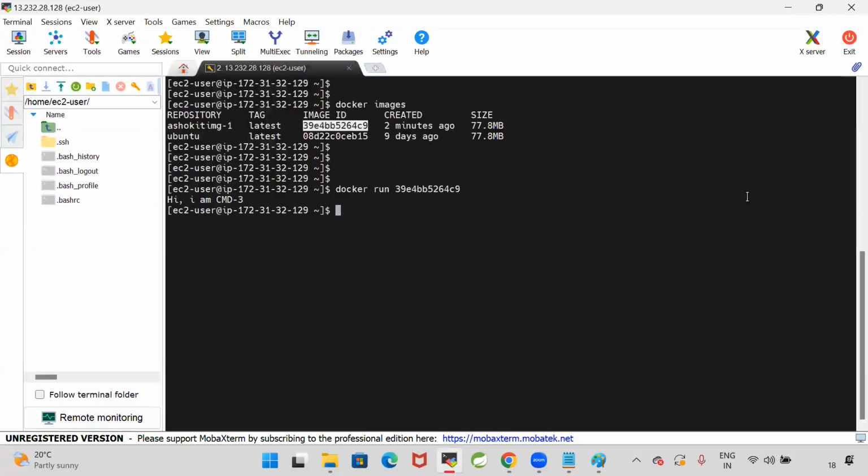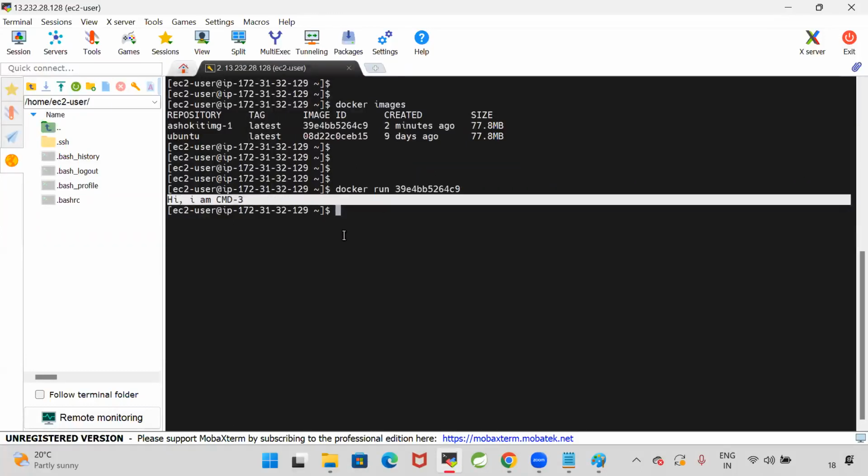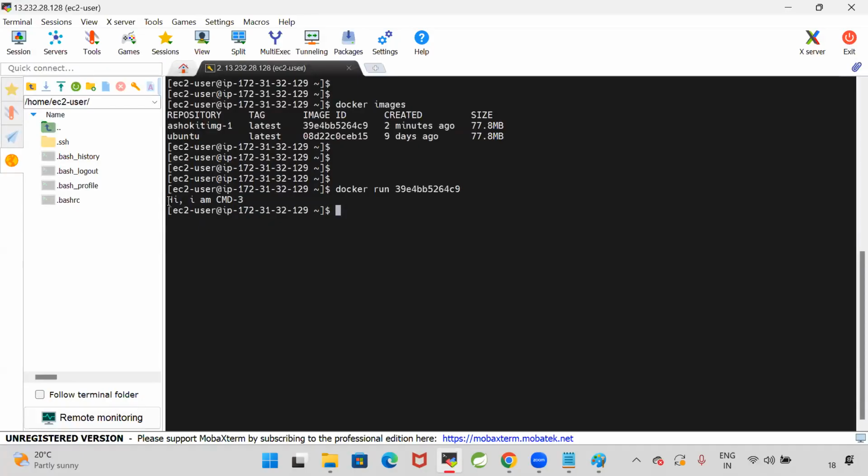When I execute docker run with the image ID, which CMD is executed? Is it executing all the CMDs or only the last CMD? It executed only the last one.